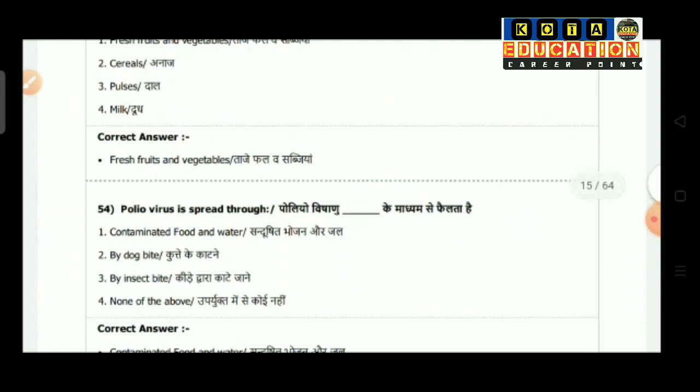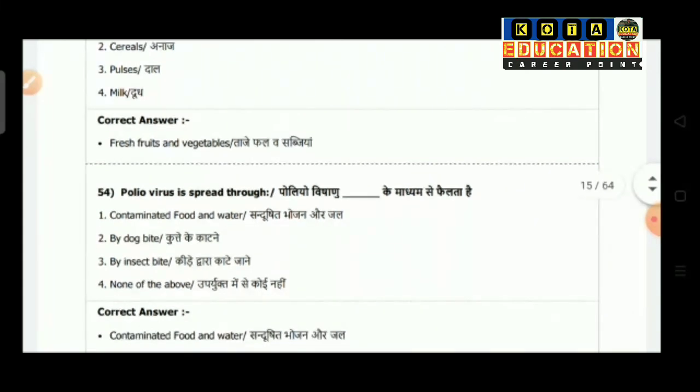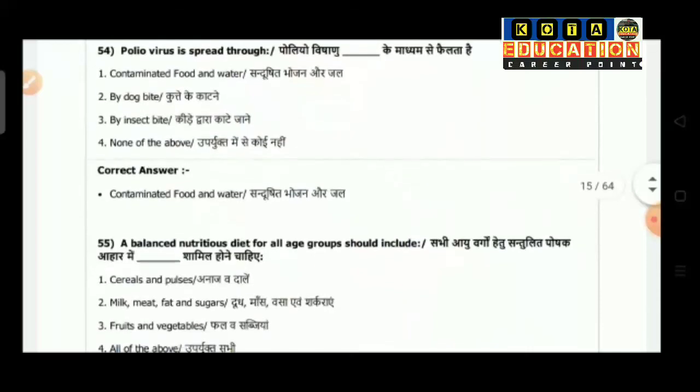Question number 54: polio virus is spread through. Option 1 is contaminated food and water, option 2 by dog bite, option 3 insect bite, option 4 none of the above. So the correct answer is contaminated food and water.